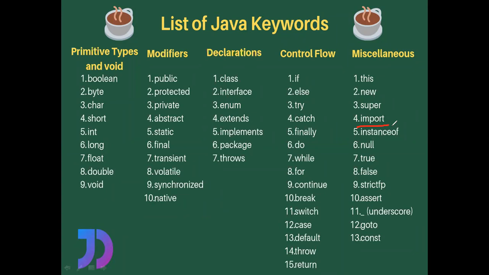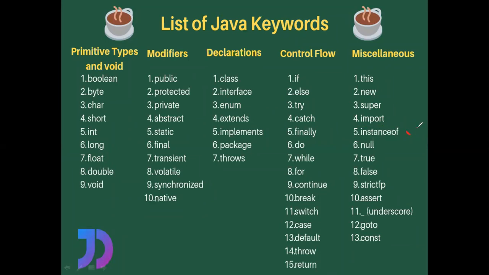If you want to bring a package into the program, you have to use the keyword import. So similar to the #include in C, which will bring header files into the program, here in Java programming language, import is the keyword by which we bring some packages into the program.